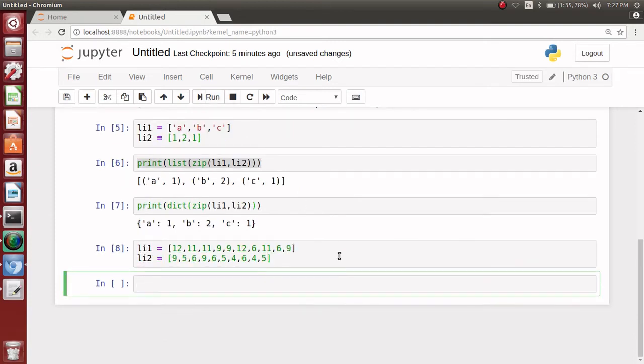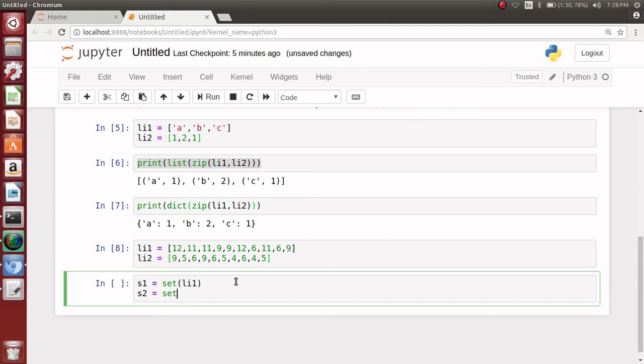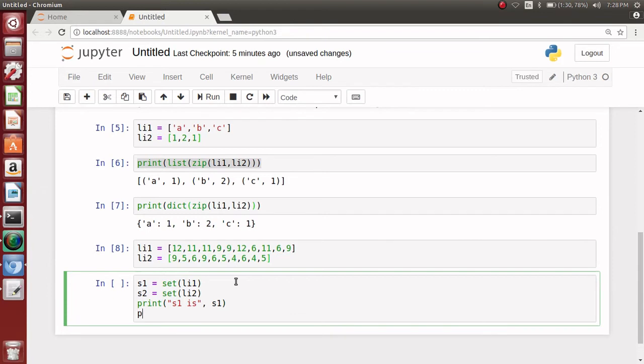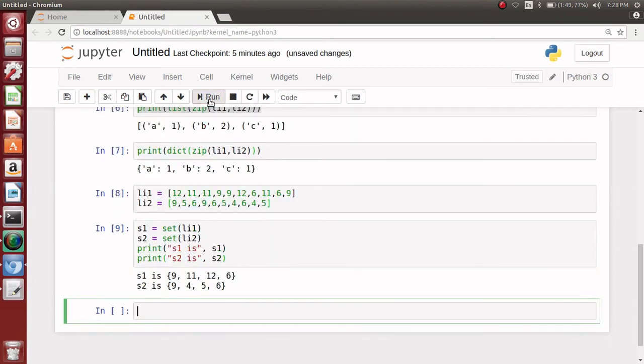So let's create the list first, and here we go. And now convert them into set. I say S1 equal to set of li1, S2 equal to set of li2, print S1 is S1, and here we are.